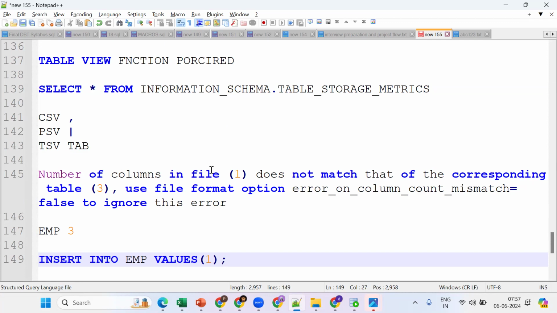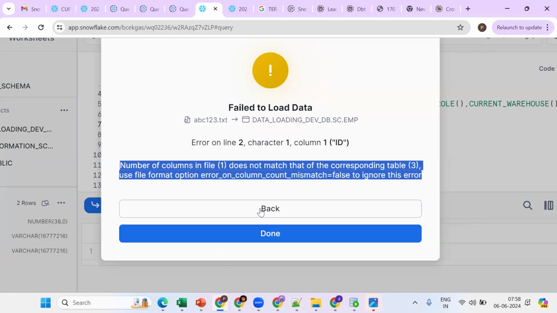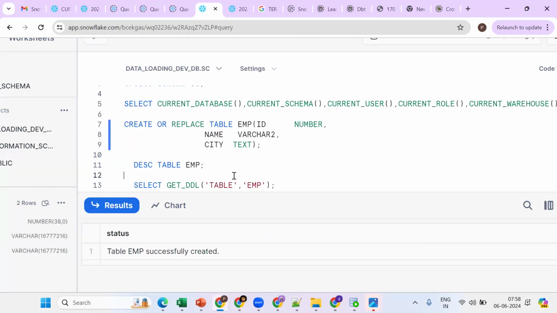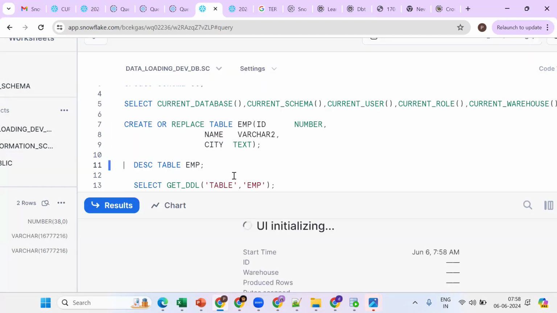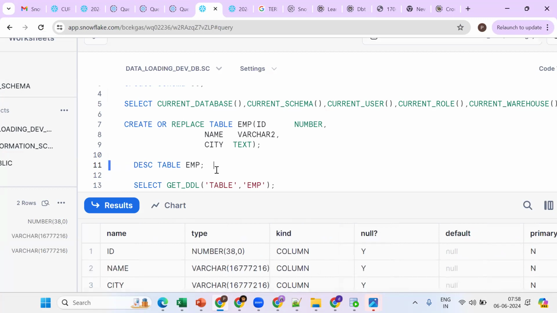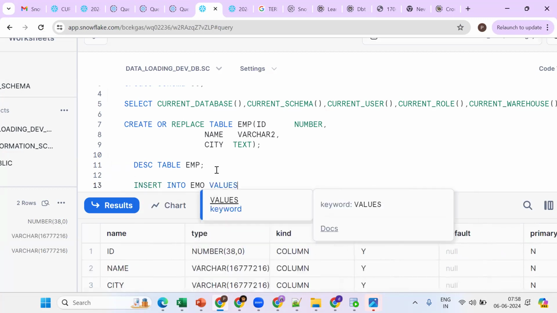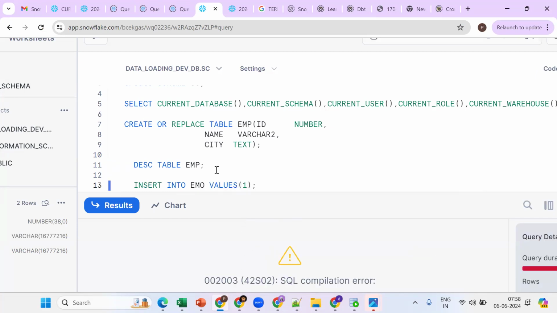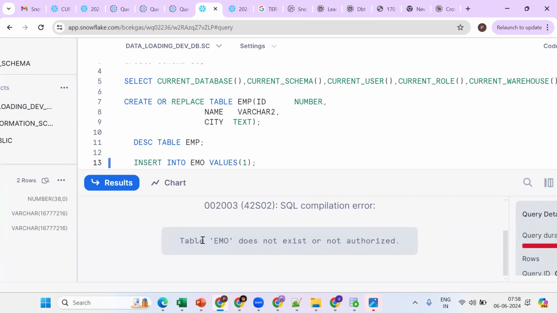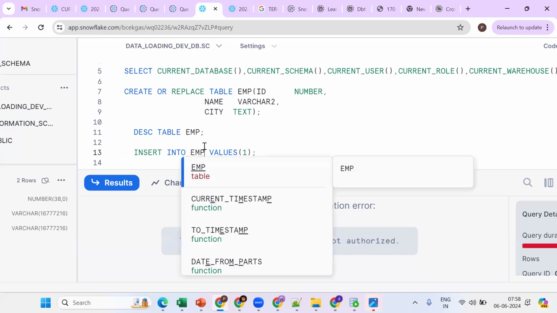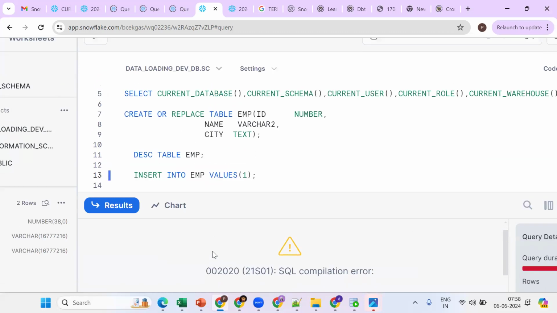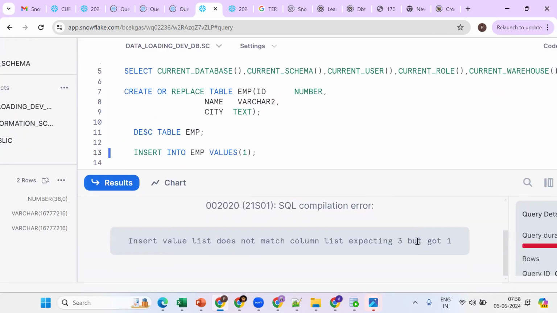Why? Because we have 3 columns. Suppose, simple thing, as we just discussed, go back here. How many columns are there in this table? Okay, 3 columns. Now what happened? Insert into EMP values 1. Tell me, will it work? It says SQL compilation error, table EMP, expecting 3 but got 1.